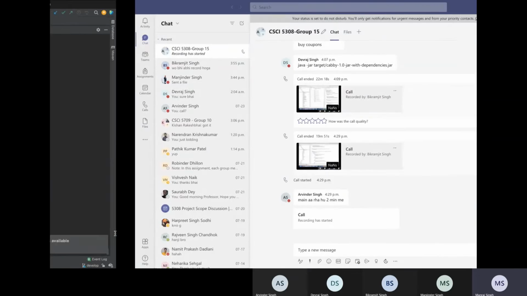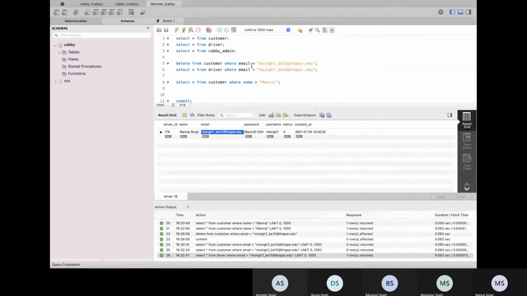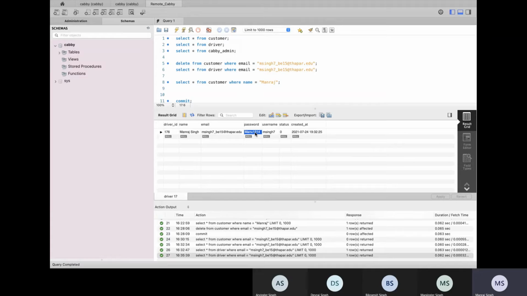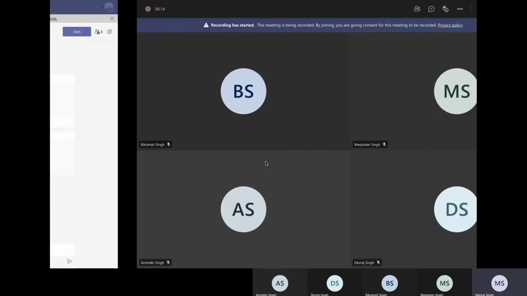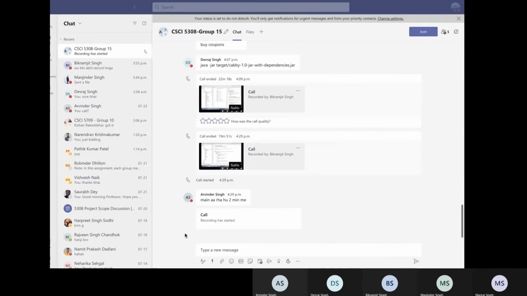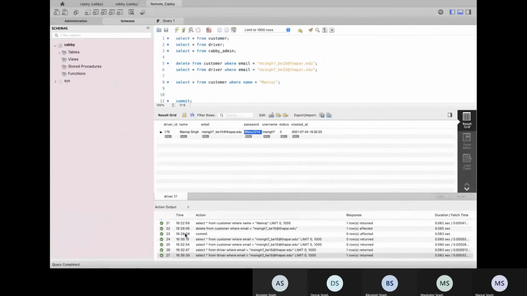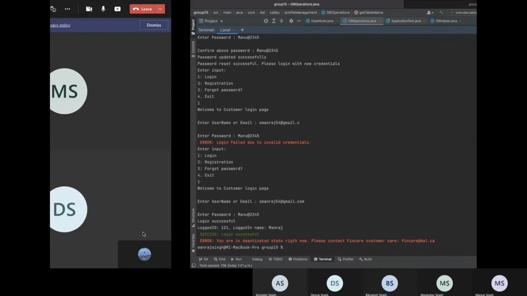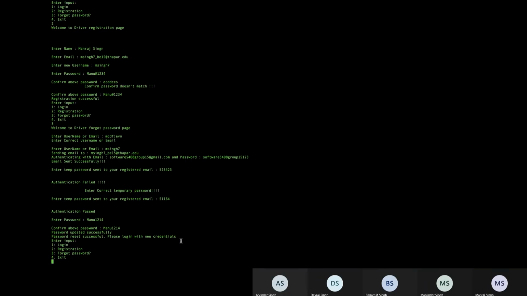If we look into the DB, it also shows the same, that the password is updated. So yes, okay, now I'll go to the login page.